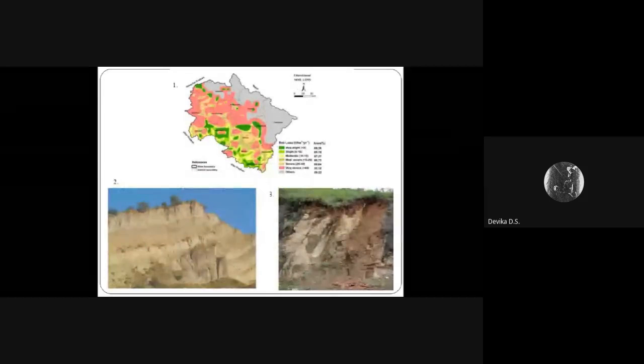The first figure is a soil loss map of Uttarakhand, and in the second, this picture shows severe soil erosion in Uttarakhand due to geological actions. The third one is anthropogenic activities, like uncontrolled deforestation and unscientific land use, which have accelerated the process of soil erosion.